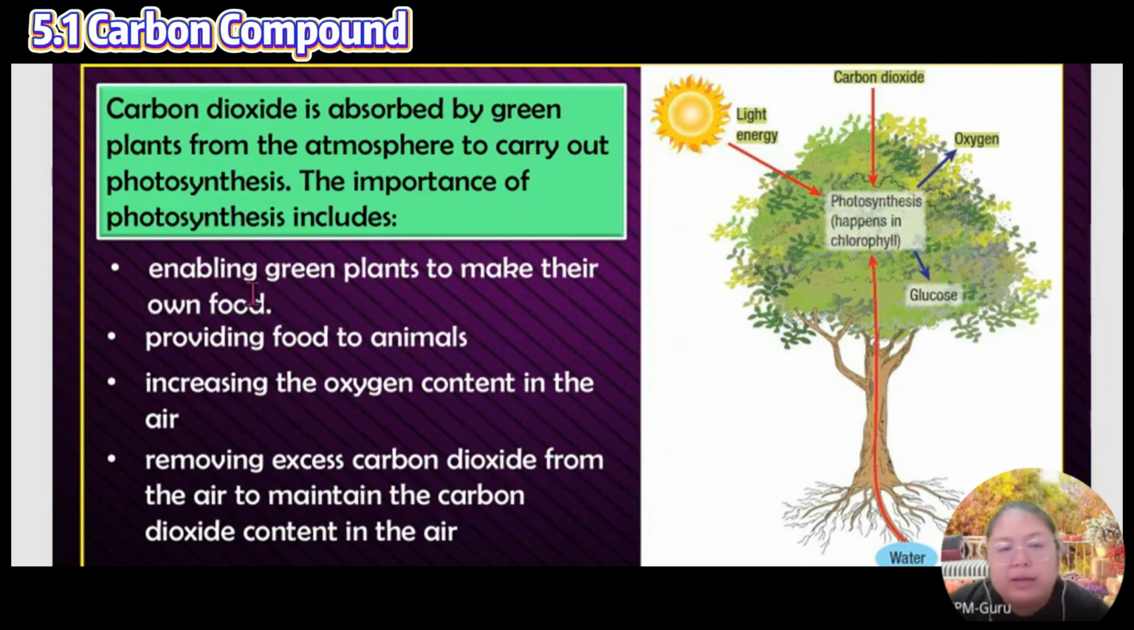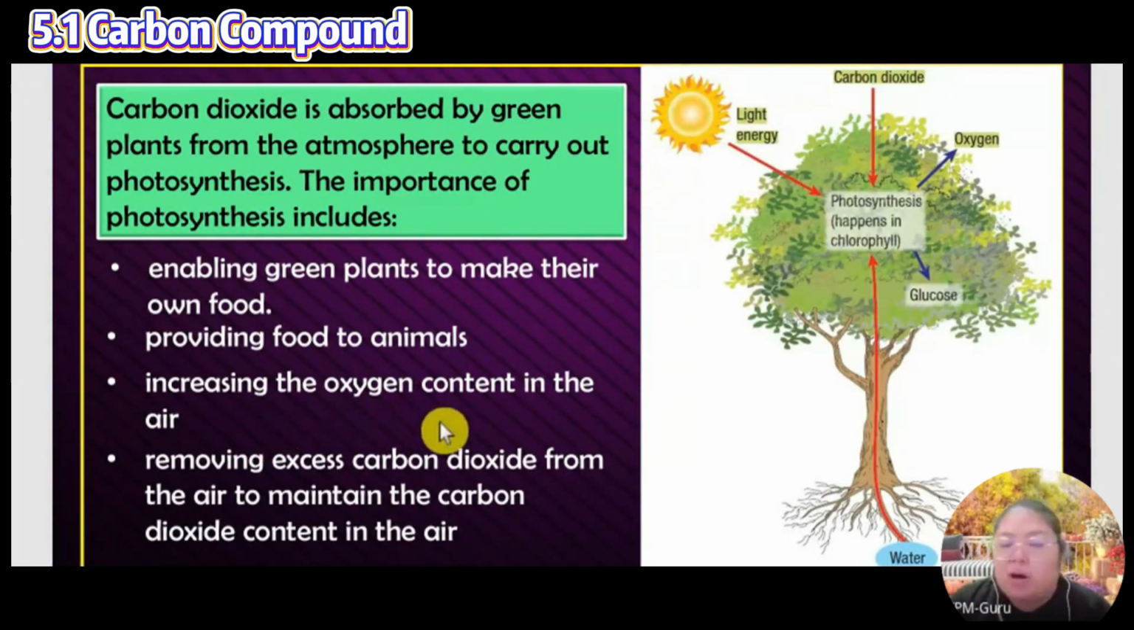So, the importance of photosynthesis. First, green plants make their own food. They absorb sunlight, carbon dioxide and also water. Then they do photosynthesis. After that, they produce oxygen and also glucose. Glucose is the food for the plants. Plants also provide food for the animals.